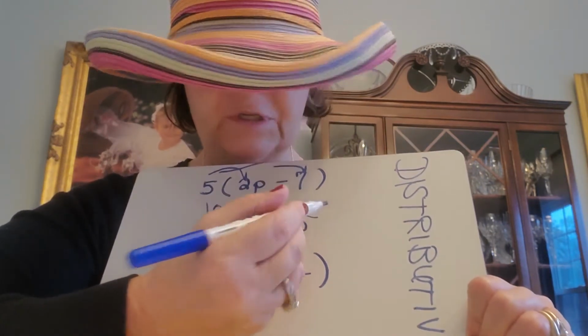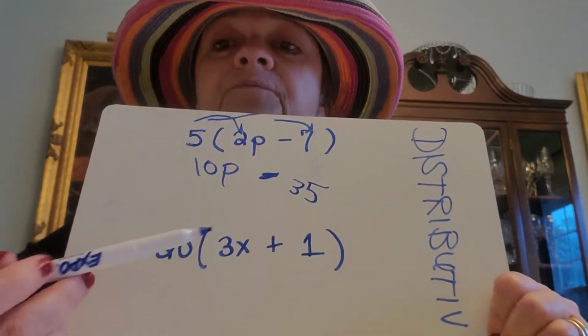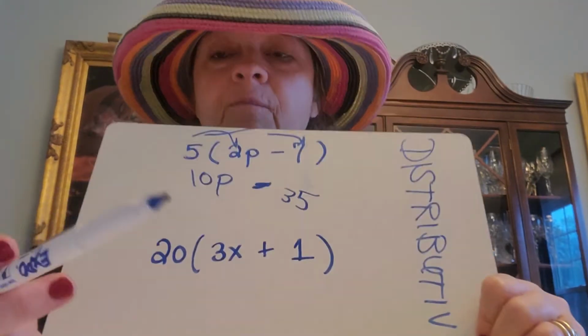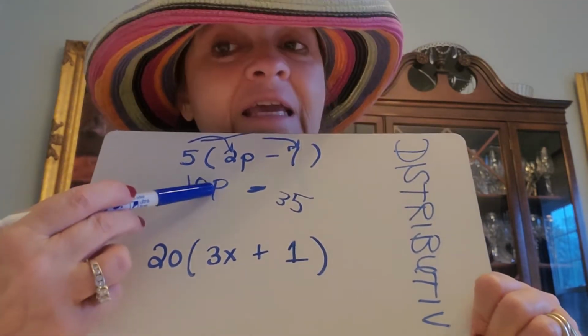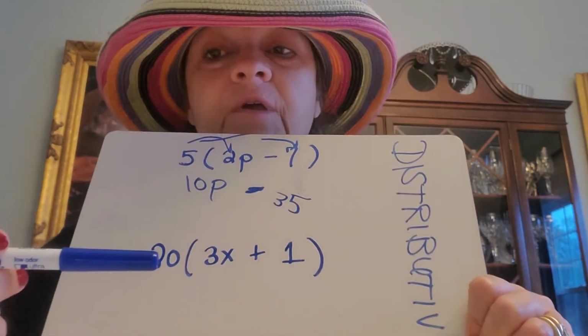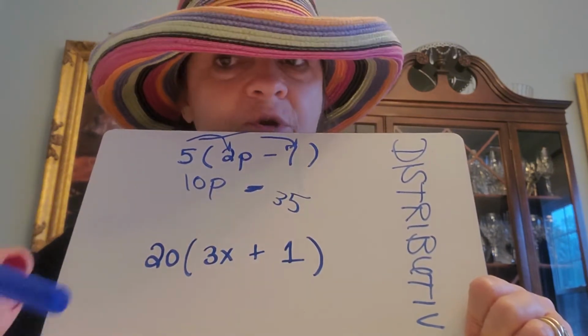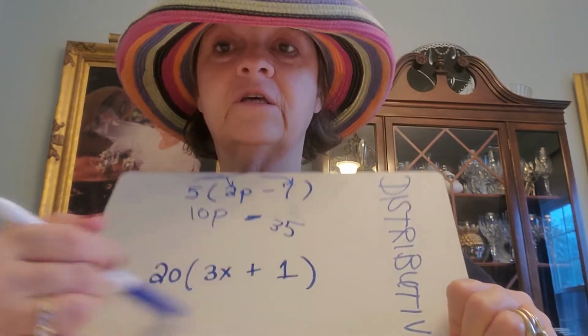So I'm going to give you a second to try this one down here. So the answer to this was 10p minus 35. You cannot combine those because this has p's, this does not. So they are considered unlike terms. You can't touch them. So go ahead and do this, please.